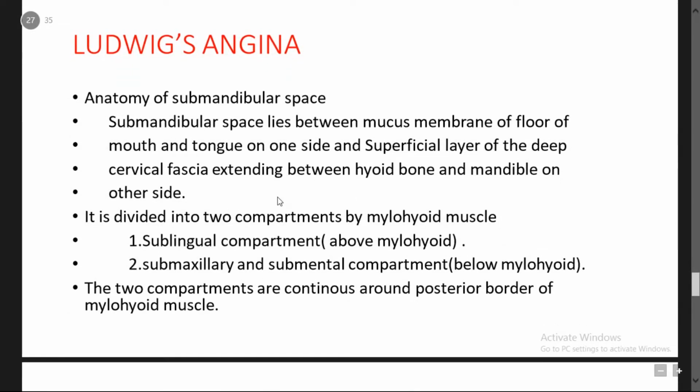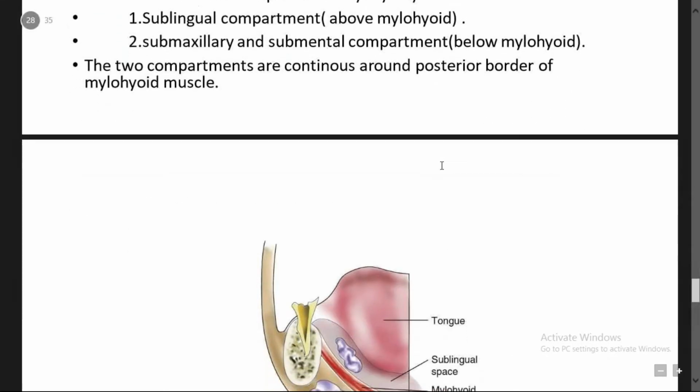The submandibular space lies between the mucous membrane of the floor of the mouth and tongue on one side, and the superficial layer of the deep cervical fascia extending between the hyoid bone and the mandible on the other side. It is divided into two compartments by the mylohyoid muscle. One is the sublingual compartment above the mylohyoid muscle, and the second is the submaxillary or submandibular compartment, which is present below the mylohyoid muscle. The two compartments are continuous around the posterior border of the mylohyoid.